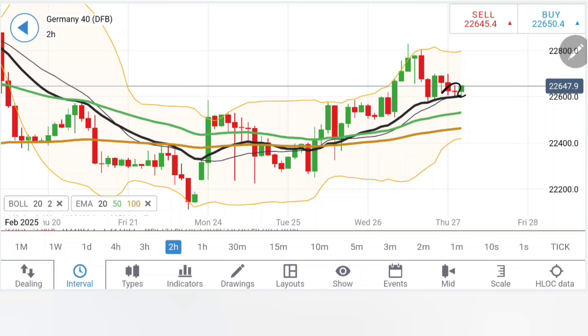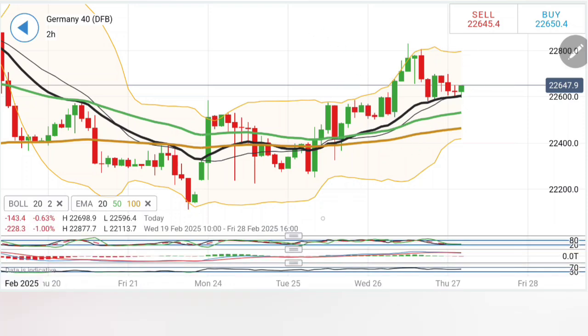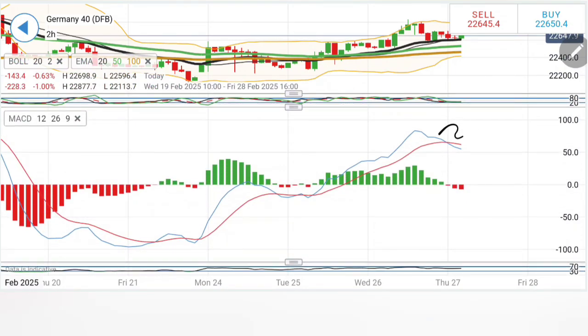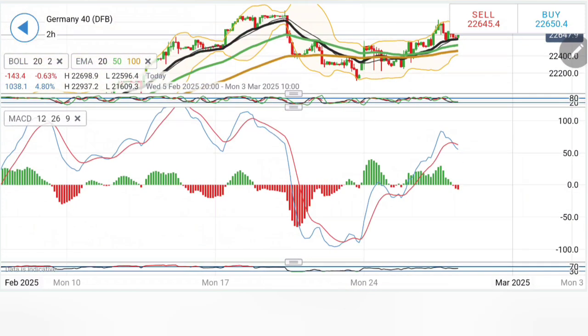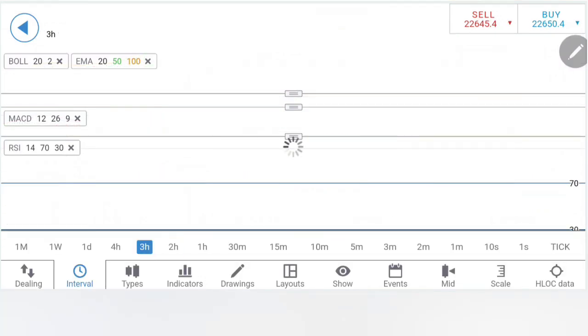Look at the 2-hour charts forming a very good support at the 20 period moving average. Last two times whenever we have seen prices moving towards this, we have seen higher highs, and the moving averages are now trading bullish. This suggests that it can keep moving all the way towards 22,800. Though if you look at the crossover in the moving averages or MACD, it is on the sell side on the 2-hour charts, which is not a good sign for the bulls.